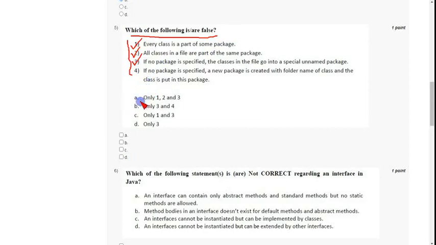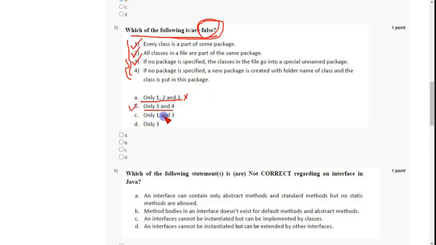Here they have given only 1, 2 and 3. So only 1, 2, 3 are correct, but the given question asks which of the following is or are false. Only 3 and 4 is not correct because 3 is correct, 4 is false. So it is false, and they have also asked about what is false only. So option B is correct.